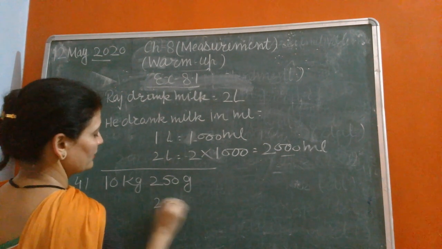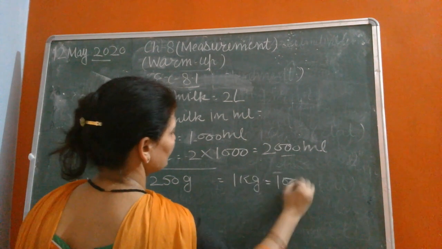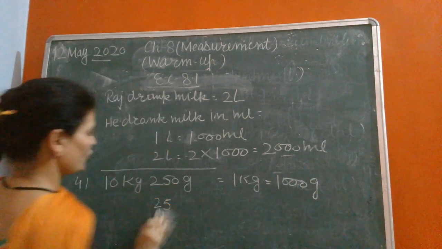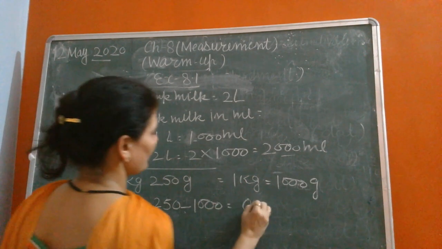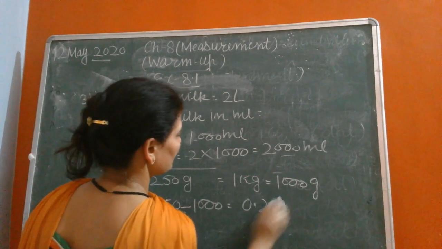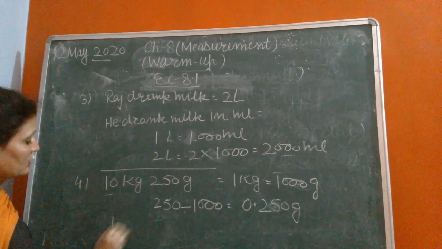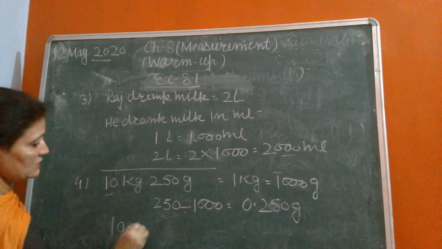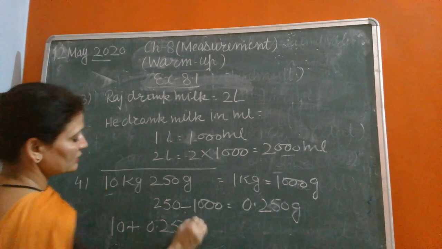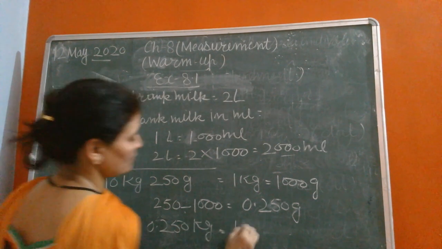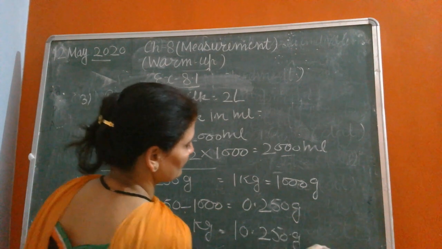If we divide, because 1 kg equals 1000 gram, 250 divided by 1000 equals 0.250 kg. Adding 10 kg plus 0.250 kg, the answer is 10.250 kg.